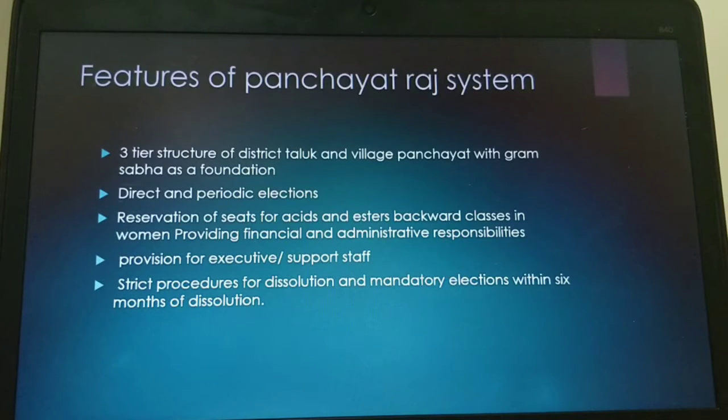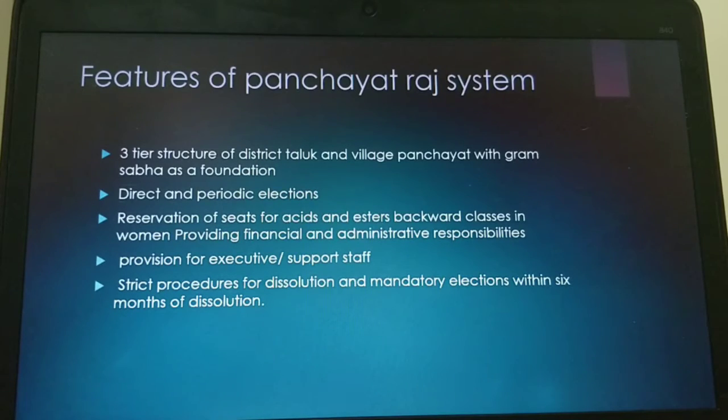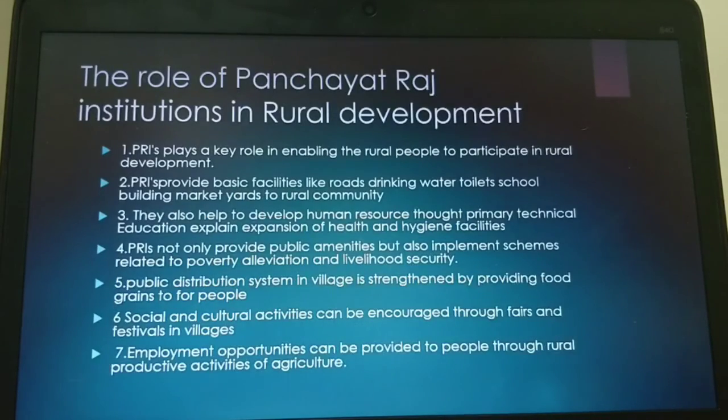And provision of executive support staff. Executive, you might have heard of the collectors who work supporting the Panchayat Raj system. Support staff also will be there. Strict procedures for dissolution and mandatory election within 6 months of dissolution, means electing the next members.